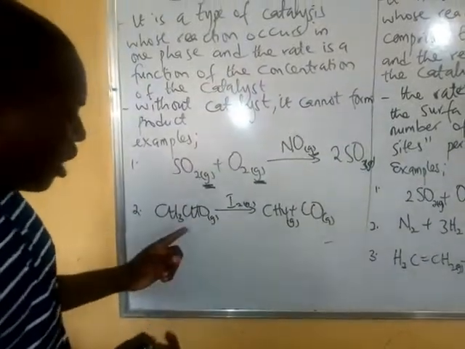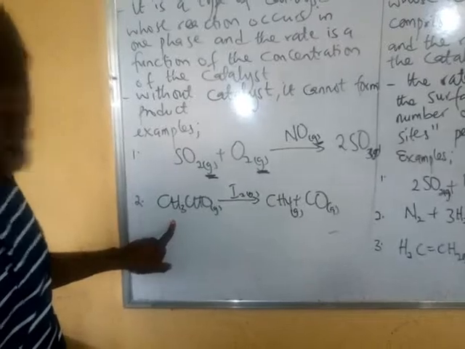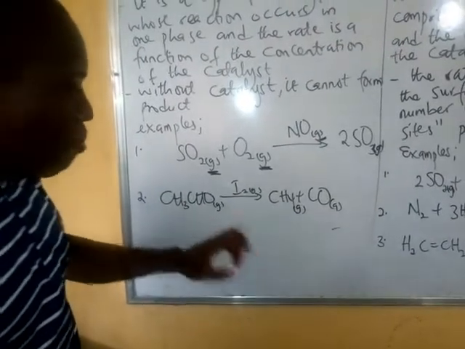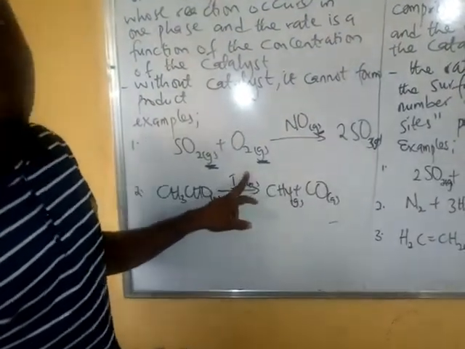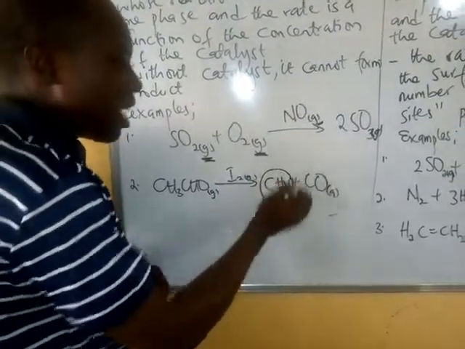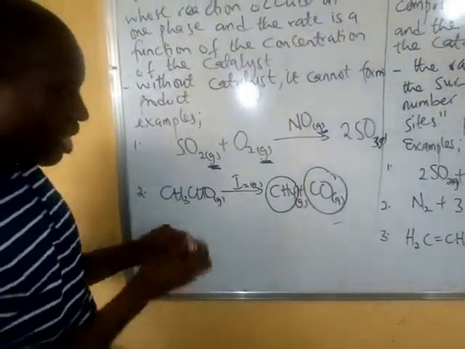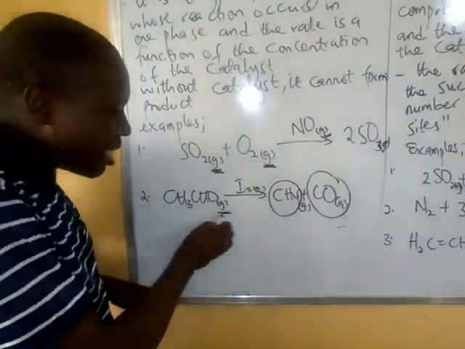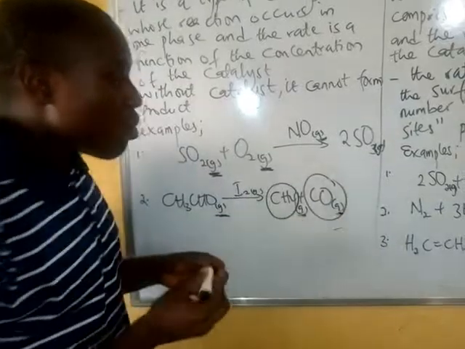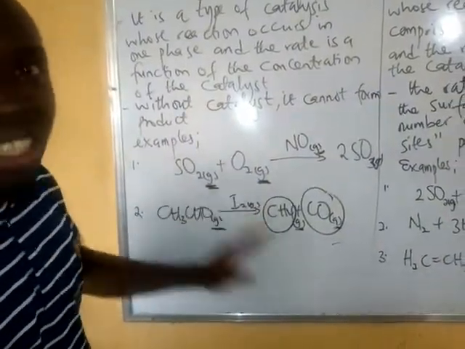Secondly, there is the decomposition of acetaldehyde, or ethanal, in the presence of molecular iodine to give us methane and carbon(II) oxide. You can see that all of them are in the same phase, and we call such a catalysis homogeneous catalysis.